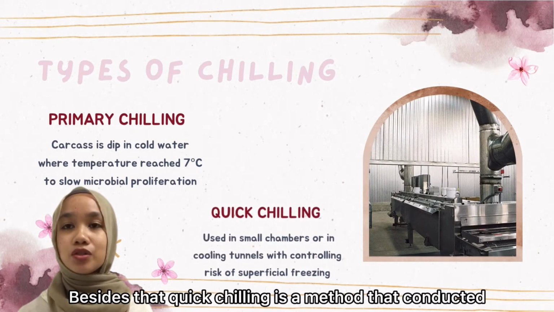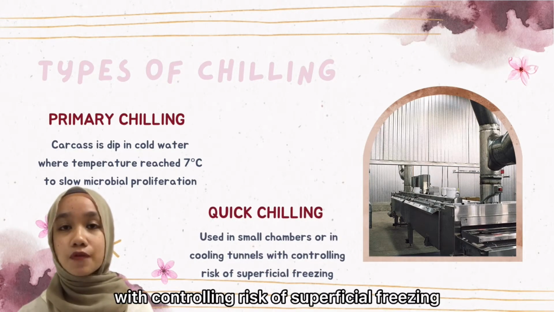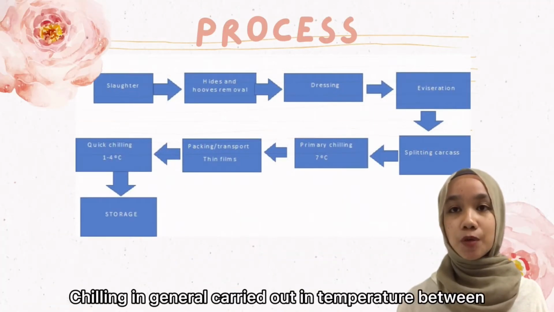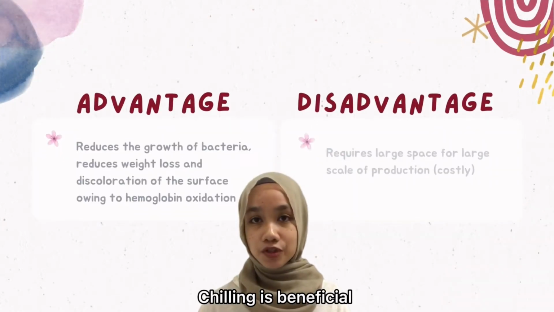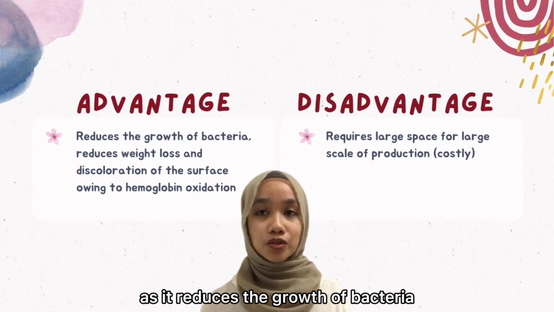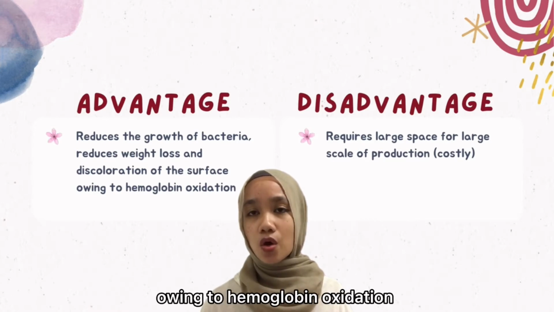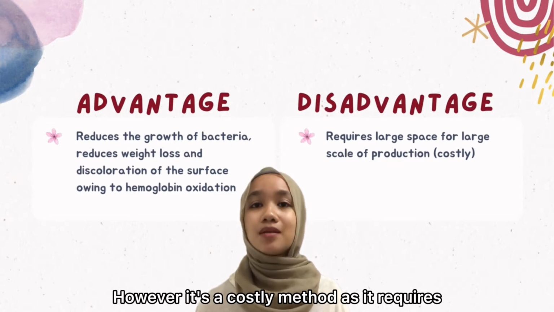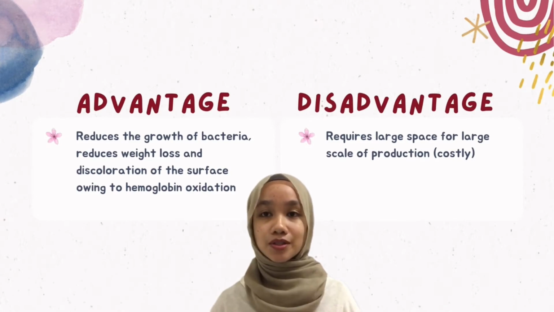Besides that, quick chilling is a method that is conducted in small chambers or in cooling tunnels with controlling risk of superficial freezing. Chilling in general is carried out in temperature between 1 to 4 degrees Celsius. Chilling is beneficial as it reduces the growth of bacteria, reduces weight loss, and discolorization of the meat owing to hemoglobin oxidation. However, it's a costly method as it requires large chill rooms for large scale of production.